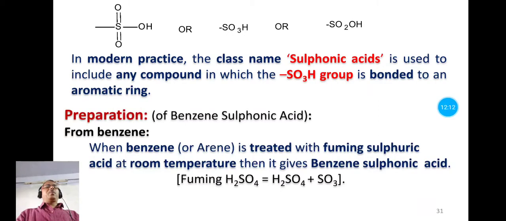Now let us see the preparation of benzene sulfonic acid. Benzene sulfonic acid is prepared from benzene when it is treated with fuming sulfuric acid at room temperature. Then we have the product, this benzene sulfonic acid. Fuming sulfuric acid is nothing but what we have when sulfur trioxide is passed through sulfuric acid. So benzene on treatment with fuming sulfuric acid at room temperature gives benzene sulfonic acid.